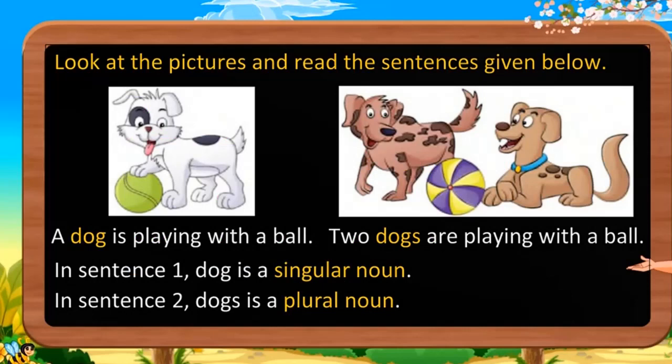Now look at the pictures and read the sentences given below. A dog is playing with a ball. Two dogs are playing with a ball. In sentence 1, dog is a singular noun. In sentence 2, dogs is a plural noun.